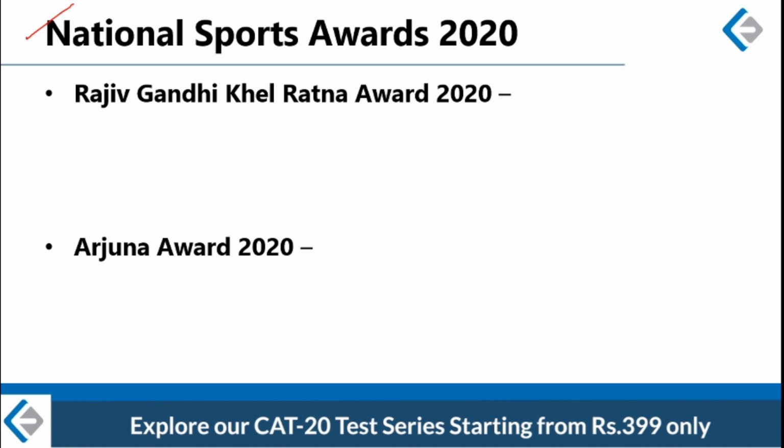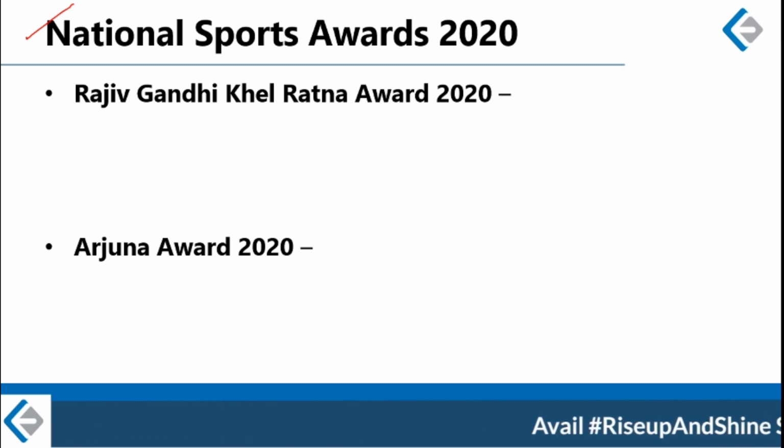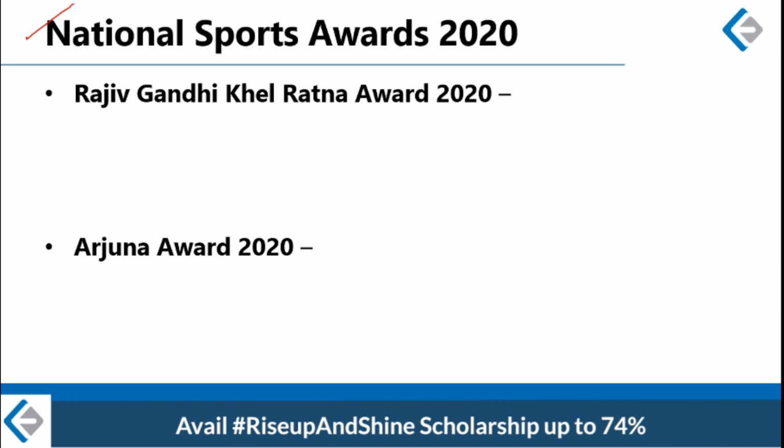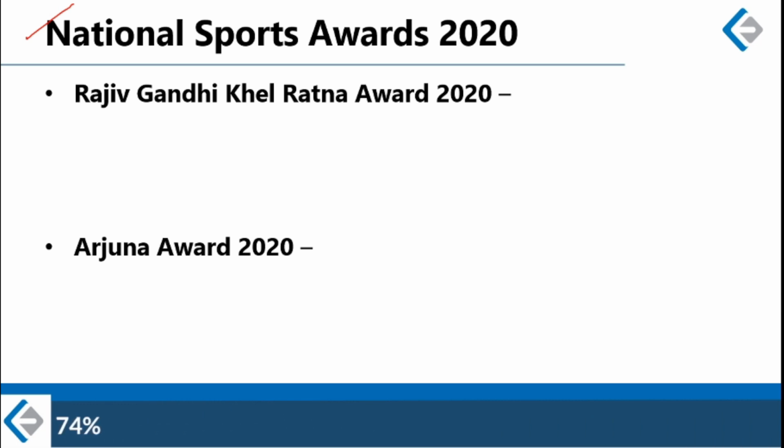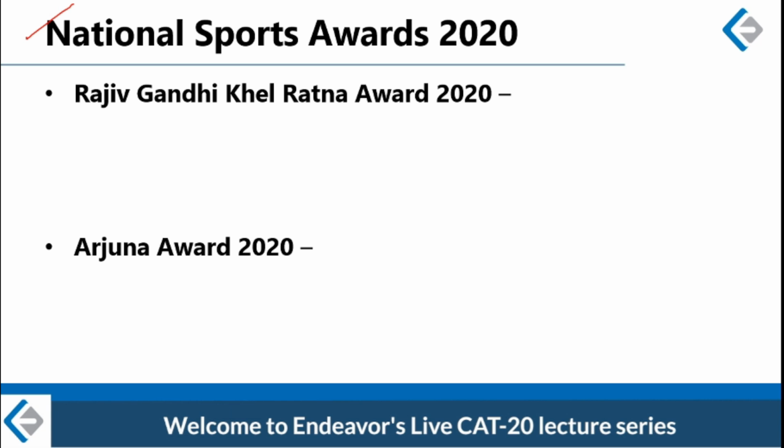Alright, as I already told you, National Sports Awards are presented on 29th August, and generally the award presentation ceremony is conducted in Rashtrapati Bhavan. But because of the coronavirus situation this year's ceremony was held virtually. So President of India, Shri Ramnath Kovind ji, conferred the national awards in online manner. So he conferred the award from Rashtrapati Bhavan, while the winners accepted those awards virtually from different SAI centers, Sports Authority of India centers across the country. So they accepted the award in an online manner.